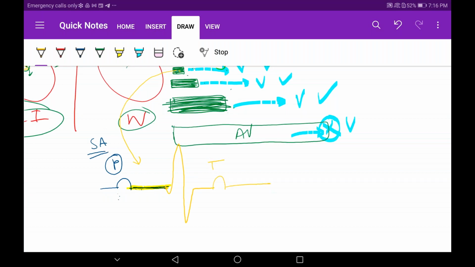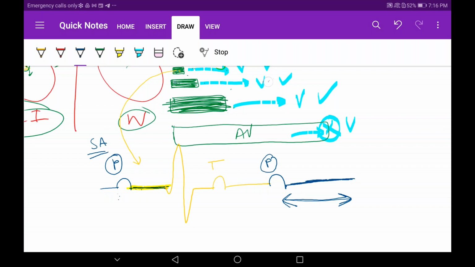Now again, what is happening? This is the P wave again, the SA node is sending the signals. Let's draw the second box, guys. What will happen when the AV nodal delay is more? I'm going to draw this horizontal line longer. Why? This is extending, right? The PR interval is signifying nothing but what? Yes, AV nodal delay, right?